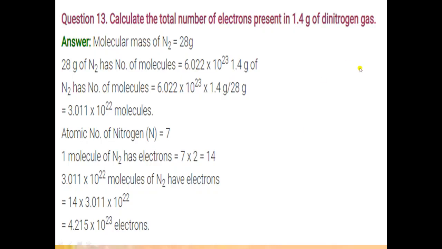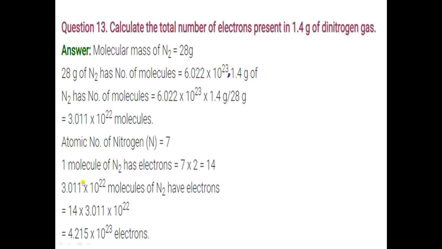Question number 13. Calculate the total number of electrons present in 1.4 gram of dinitrogen gas. So molecular mass of dinitrogen is 28 gram. So 28 gram of nitrogen has number of molecules equal to Avogadro's number, that is 6.022 into 10 to the power 23.